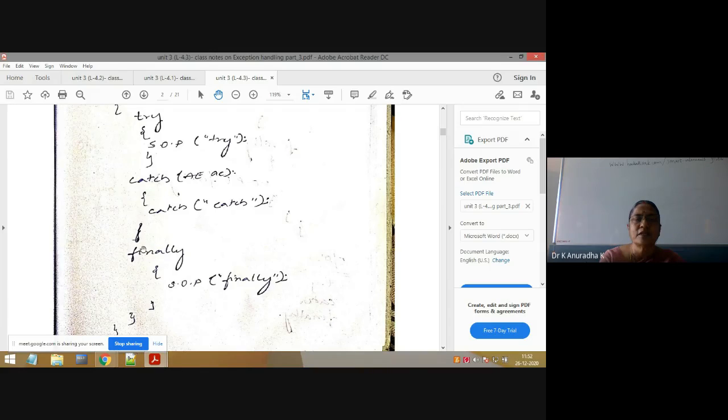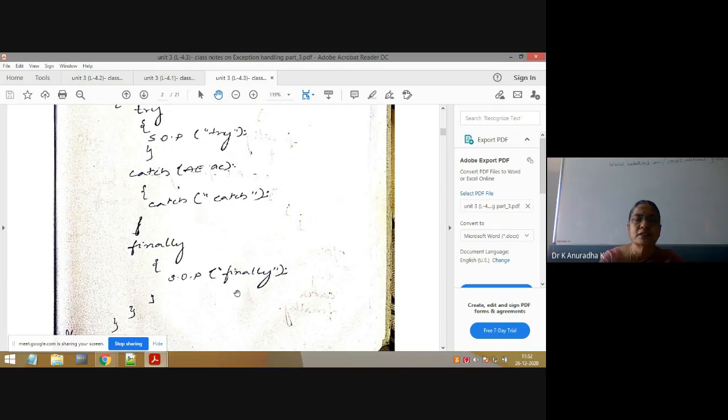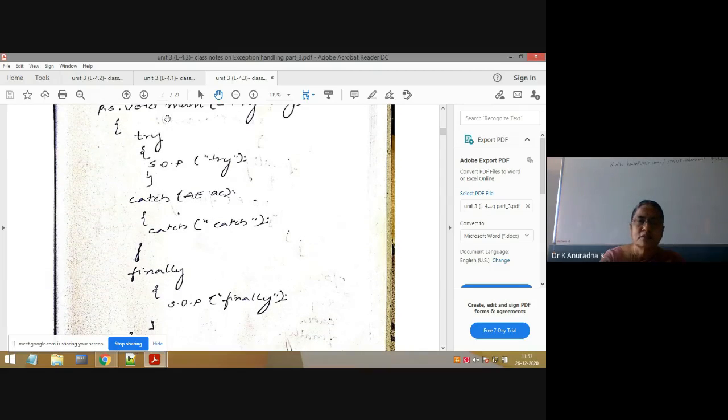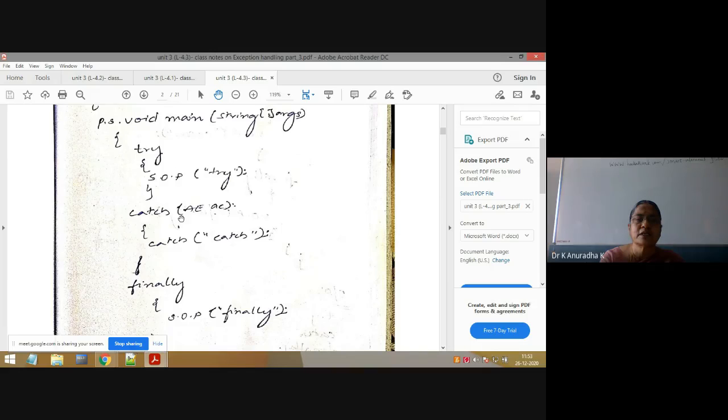Only try-finally is correct, only try-catch is also correct, and all three together are also correct. Here I have taken all three, and we will see the execution. First the JVM will execute the main method. As part of the main method I have taken try, catch and finally blocks. First, try: System.out.println("try").